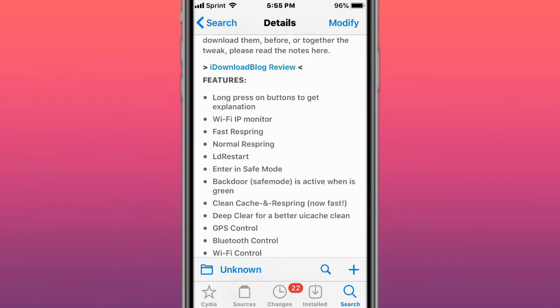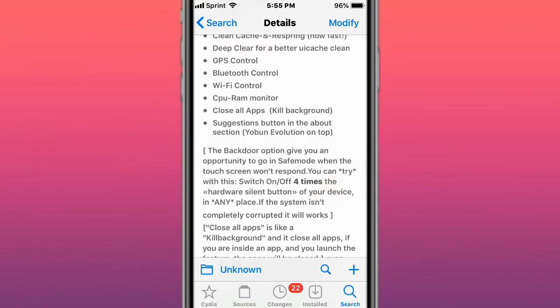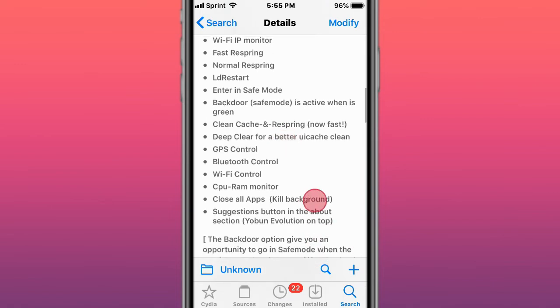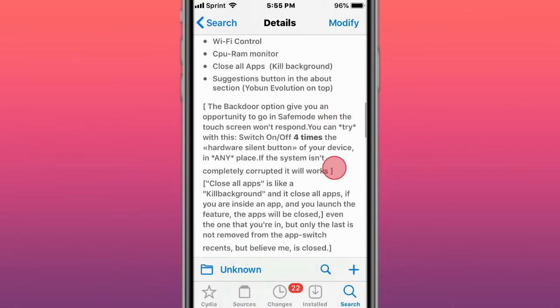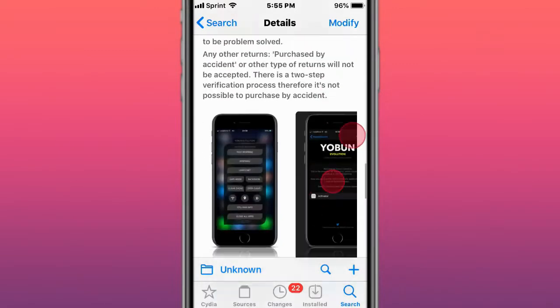Wi-Fi IP monitor, fast respring, normal respring, LD restart, Wi-Fi control, Bluetooth control, clean cache, deep clear, suggestions button, close all apps, go background, CPU, RAM monitor. Also a backdoor option, just in case your device freezes.